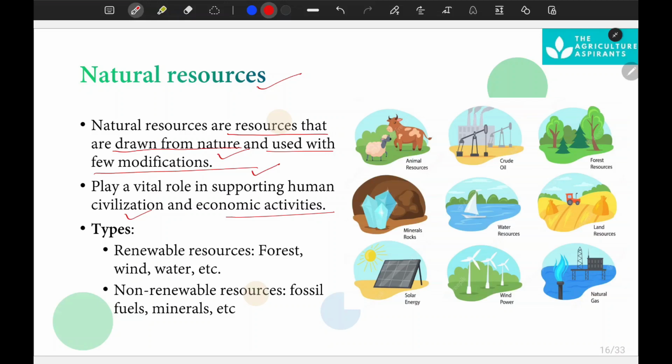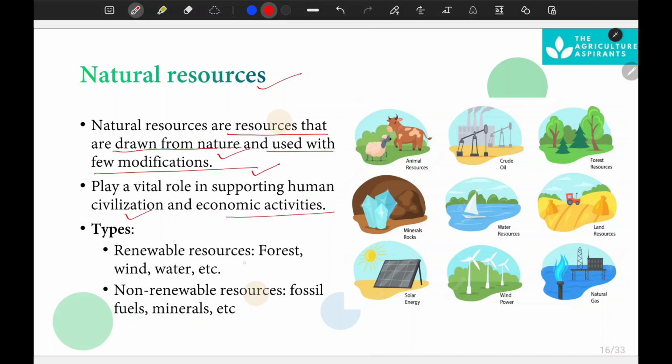Take the example of Japan. Japan has very few resources. It has less than 10% agricultural land, but it imports most of its resources from other countries and utilizes them. Then it produces the crops.